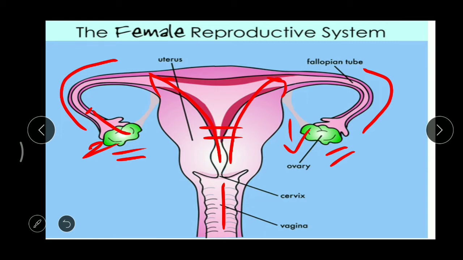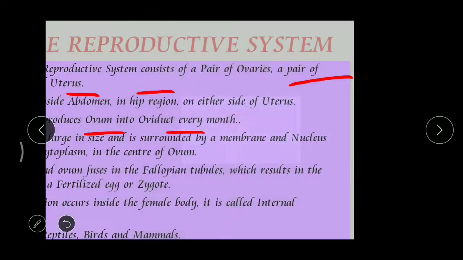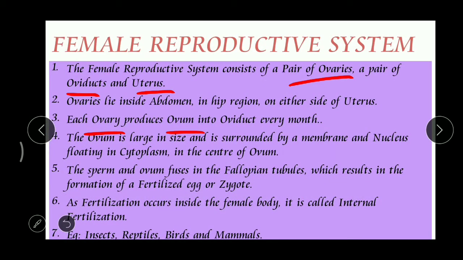Inside the fallopian tube, fertilization occurs. Got it? So when we take this fertilization, where is it taking place? Inside the body or outside the body? Inside the female body. And that's why we call this internal fertilization. What is meant by internal? Internal means inside. So what does fertilization mean? Fertilization means a fusion of a male reproductive nucleus with the female reproductive nucleus and forms a zygote.